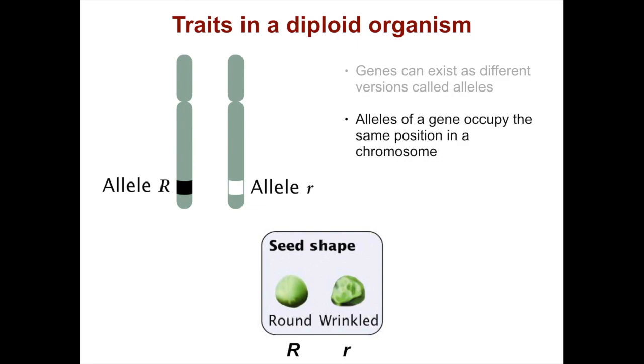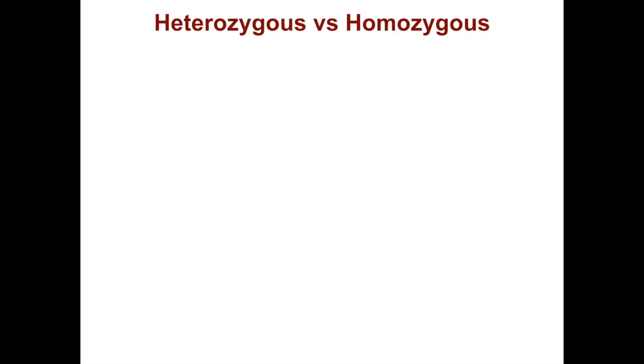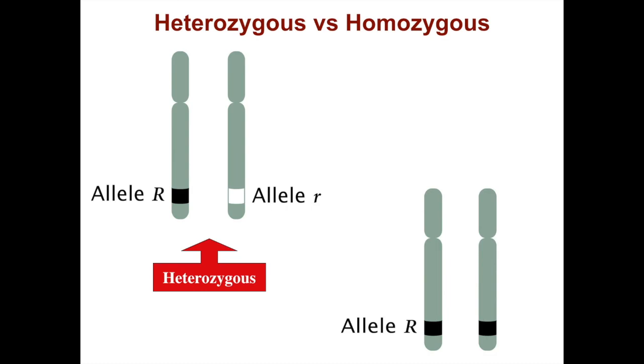You can see the big R is on the left-hand member of this pair of homologous chromosomes, and the little r is on the right-hand one. The position of the alleles is called the locus. Diploid organisms can be either heterozygous or homozygous for a given set of alleles. The pair of chromosomes here on the left has 2 different alleles of the seed-shape gene, the round allele and the wrinkled allele, and is therefore heterozygous. The one on the right has only one type of allele. They're both round. So this one is homozygous.